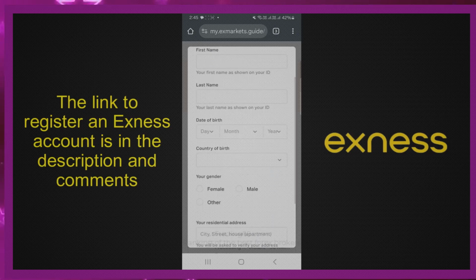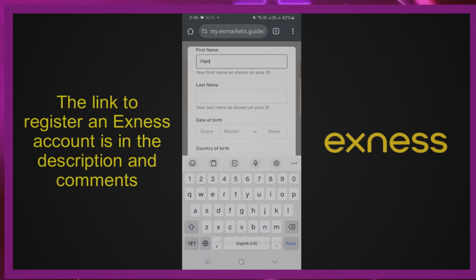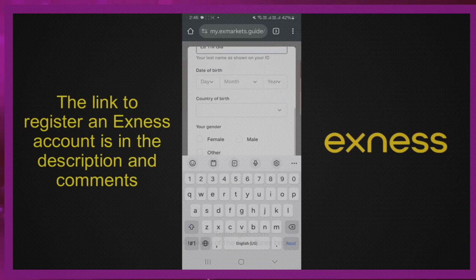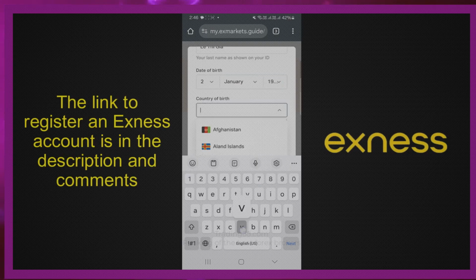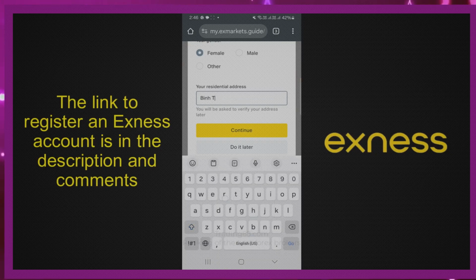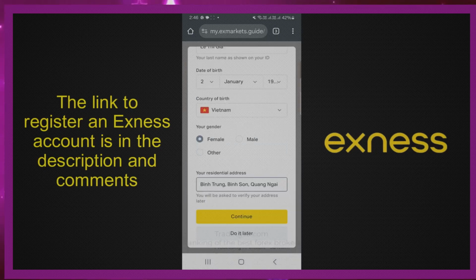You need to enter your first name, last name, date of birth, country of birth, your gender and your residential address. When you have completed all the information, click Continue.